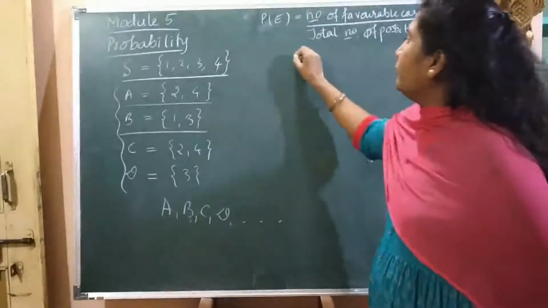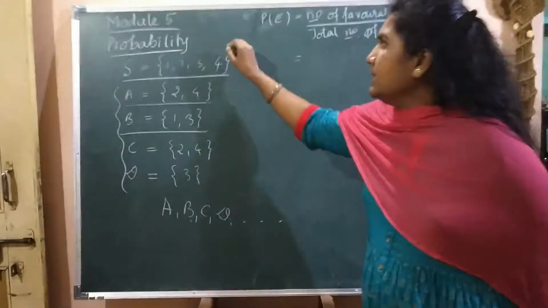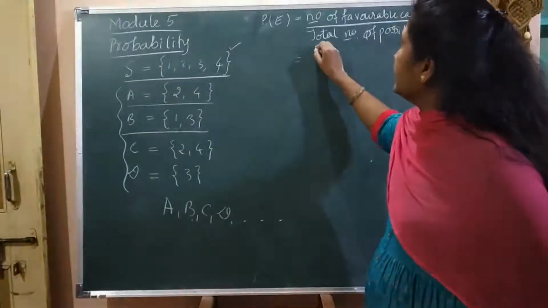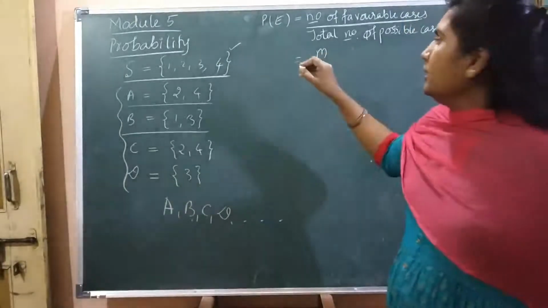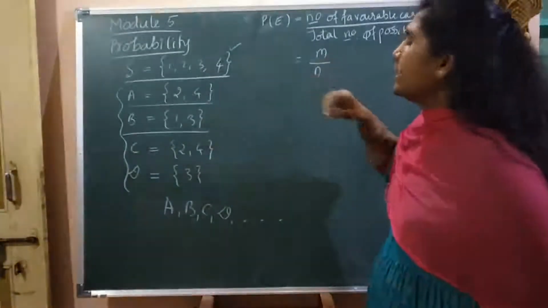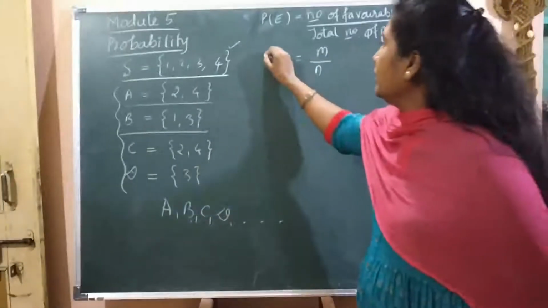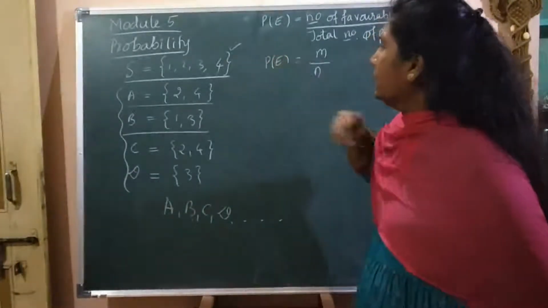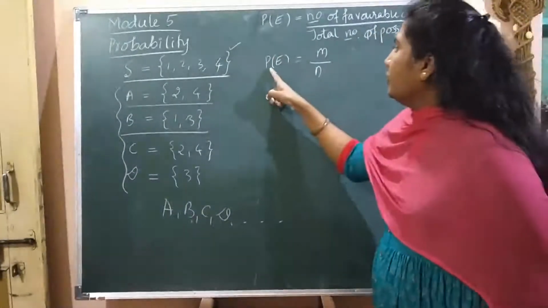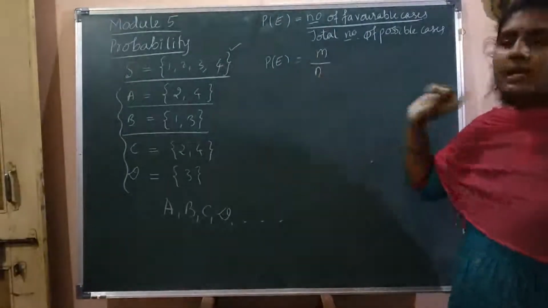If the number of favorable cases is m, and the total number of cases is n, then P of E is equal to m by n. Probability of an event is given by m by n.